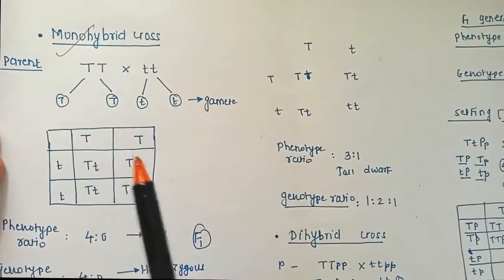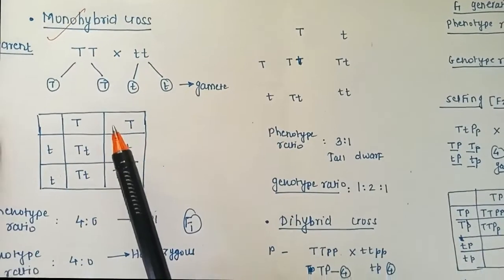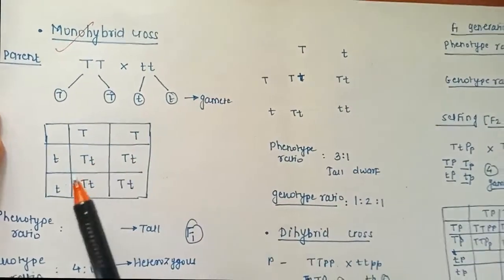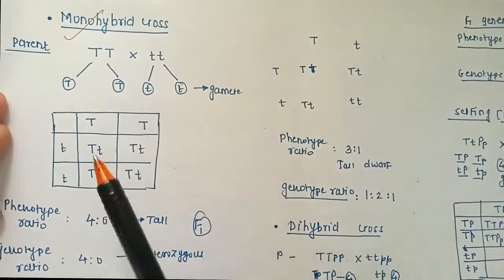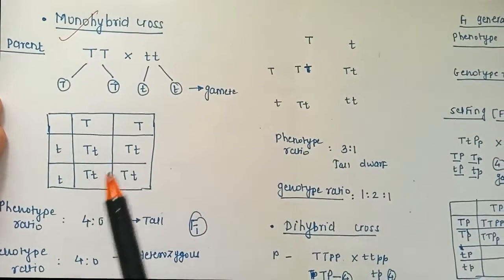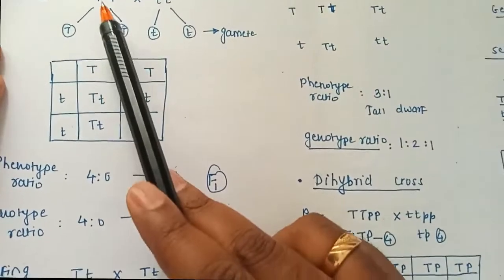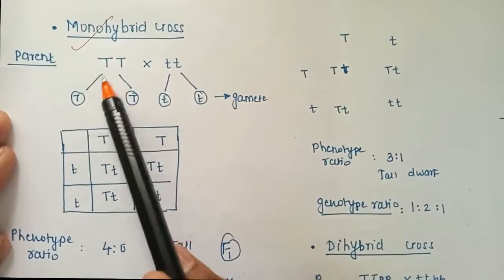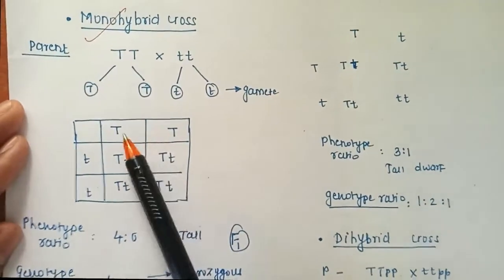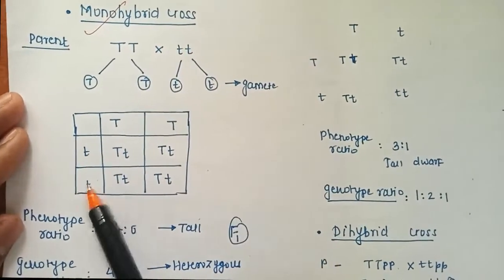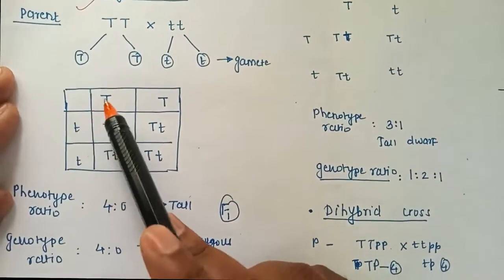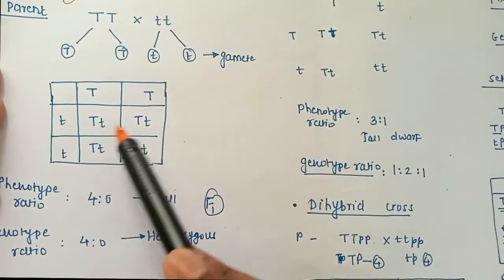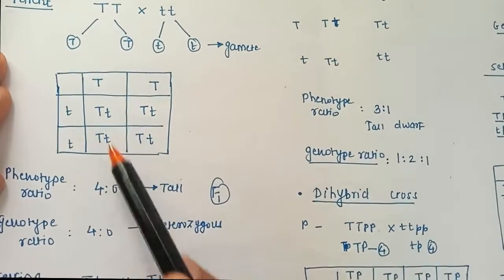This is tall and short. Now if there is a hybridization or pollination between these two plants, what will the outcomes be? This can be given by the Punnett square. I will write the alleles: T and T will be TT. Next, this T and this small t will form capital T, small t. This capital T and small t will form Tt. Next is Tt.